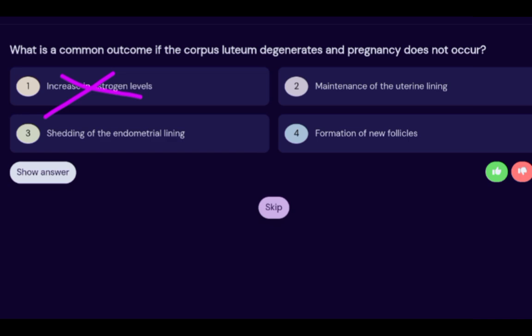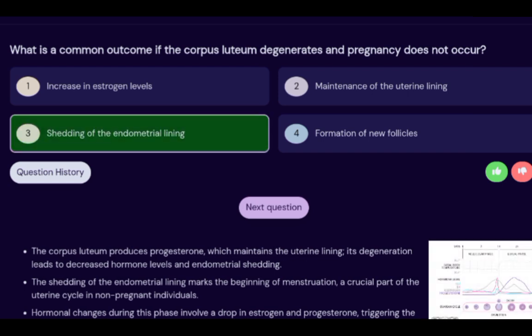Second one is maintenance of the uterine lining. No, the uterine lining is maintained due to secretion of progesterone by the corpus luteum. It has degenerated, so it is not possible. Third said shedding of the endometrial lining, and fourth said formation of new follicles, which is bad. We are not forming follicles here. We are shedding off the endometrium. So during this phase, shedding off of the uterine endometrium is occurring.